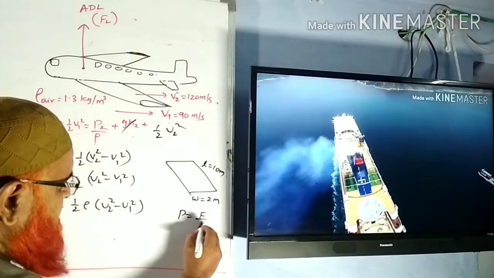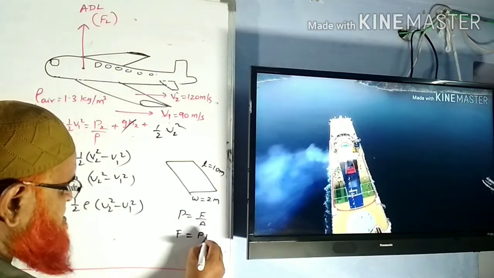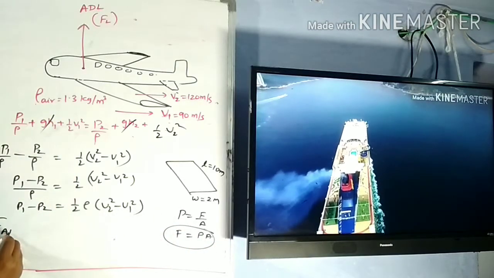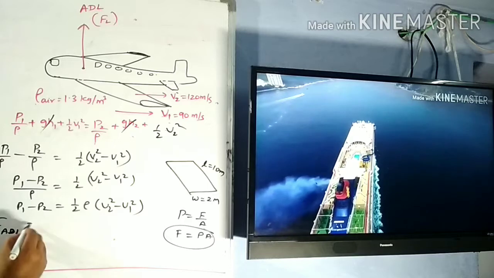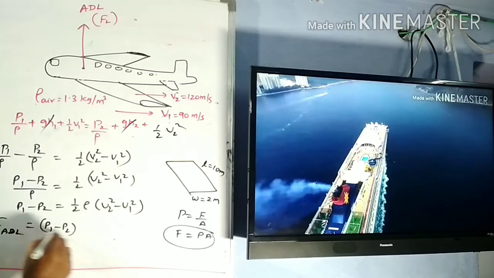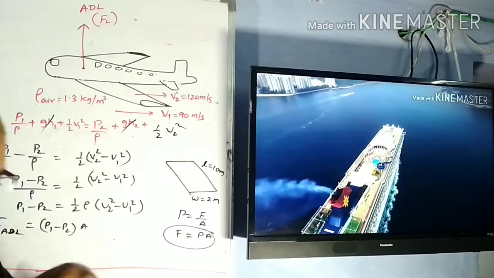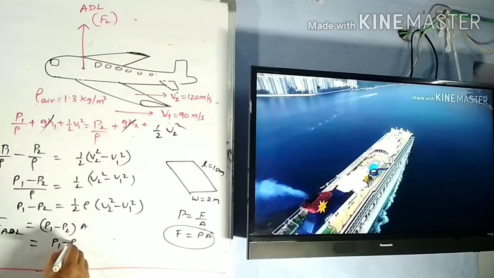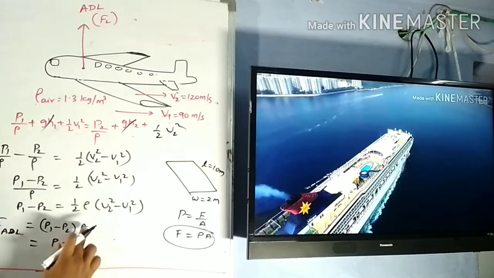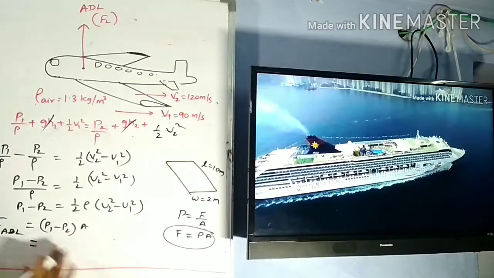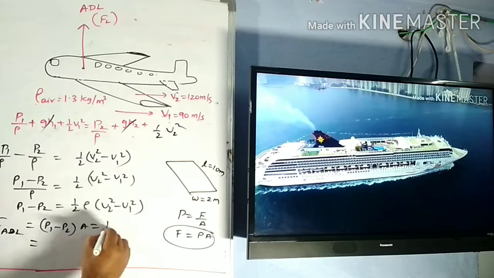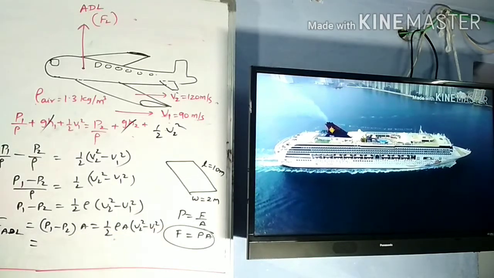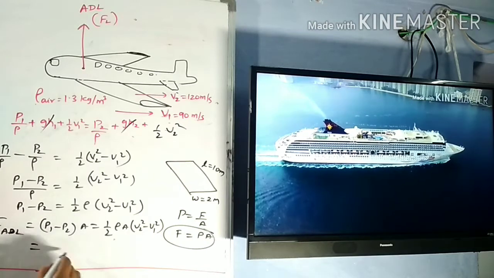For that you do one thing. Pressure is equal to force by area, so force is equal to pressure into area. Using this concept, the force because of aerodynamic lift is nothing but P1 minus P2 into A. So this formula you are going to apply now. Therefore we write P1 minus P2 into A. If it is into A here, you have to multiply A here also: half rho A V2 square minus V1 square. Now we can substitute the values.